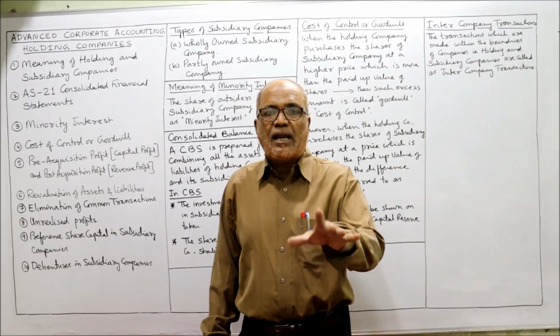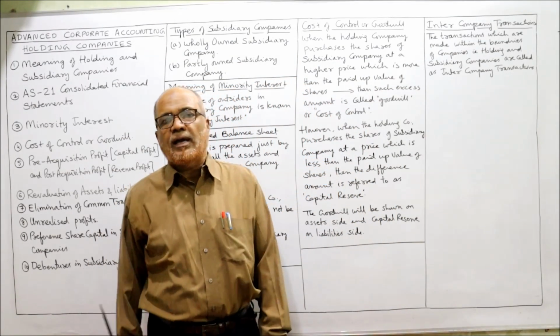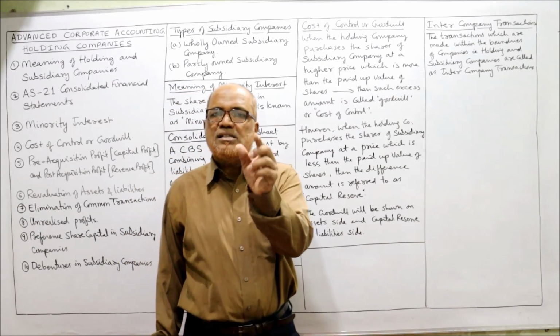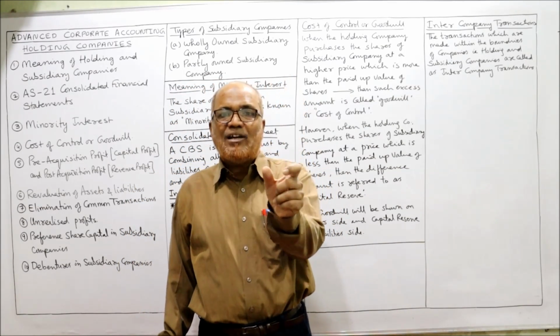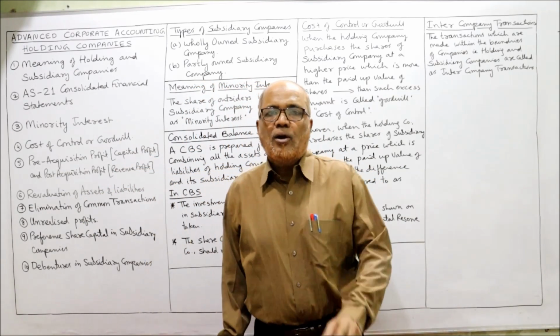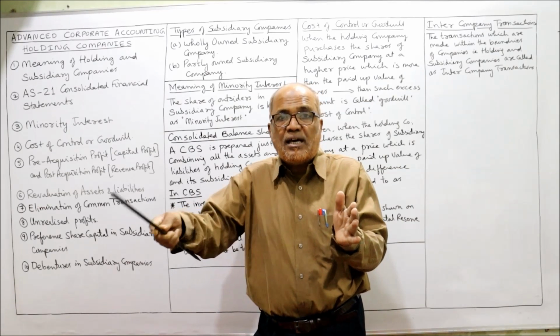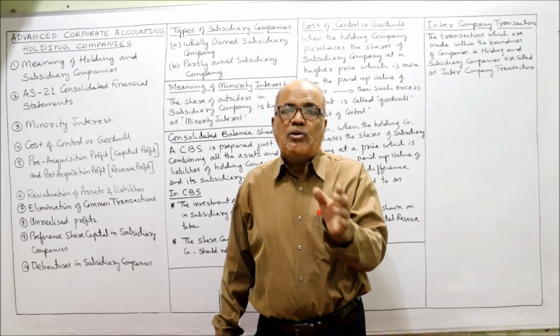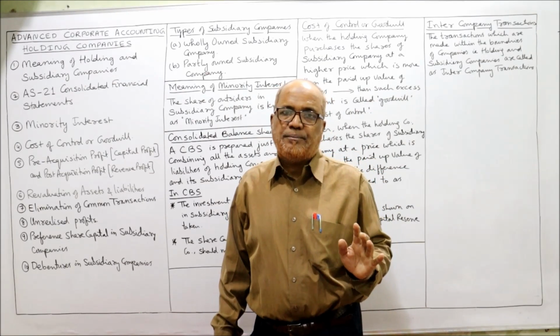So we need to calculate capital profit, revenue profit, then only we calculate goodwill or capital reserve. The deciding factor is the date of acquisition. In the problem, we have to see what is the date of acquisition of shares by the holding company in the subsidiary company. कौन सी तारीख के ऊपर होल्डिंग कंपनी ने शेयर्स खरीदा, किसके? सब्सिडरी कंपनी के. तो वो डेट डिसाइड करेगा कैपिटल प्रॉफिट कौन सा, रेवेन्यू प्रॉफिट कितना.